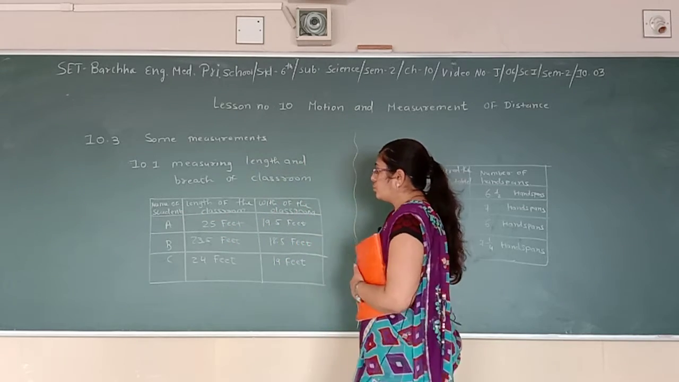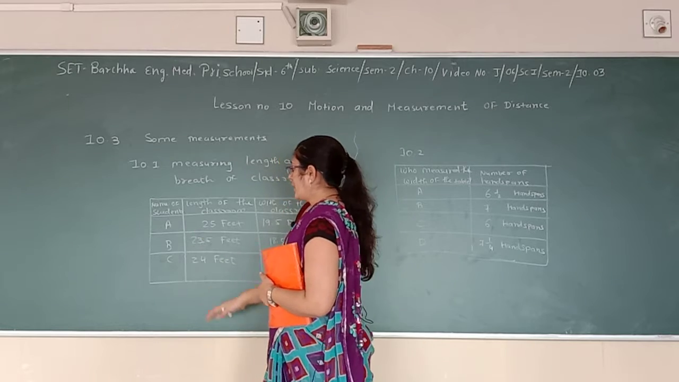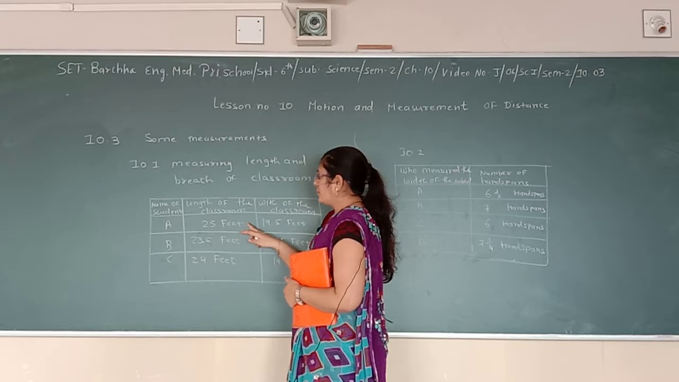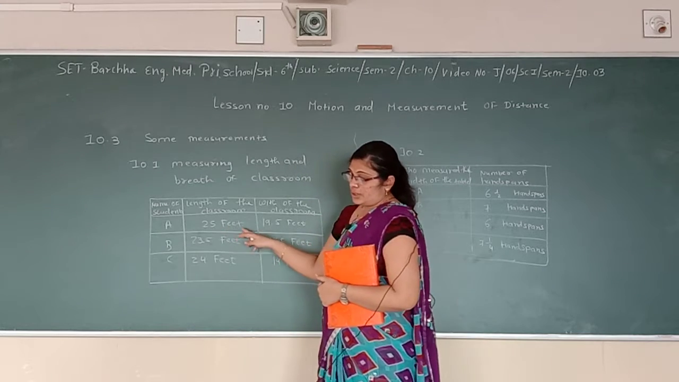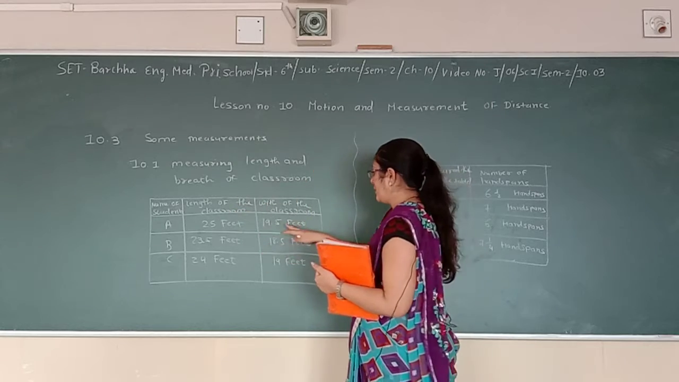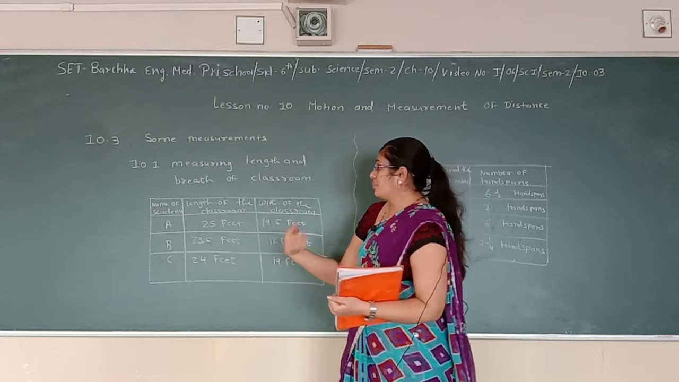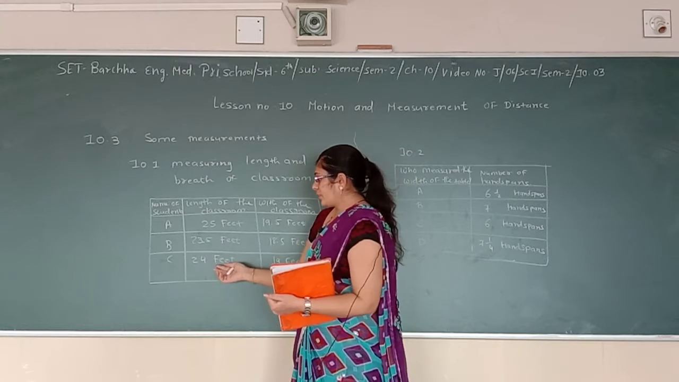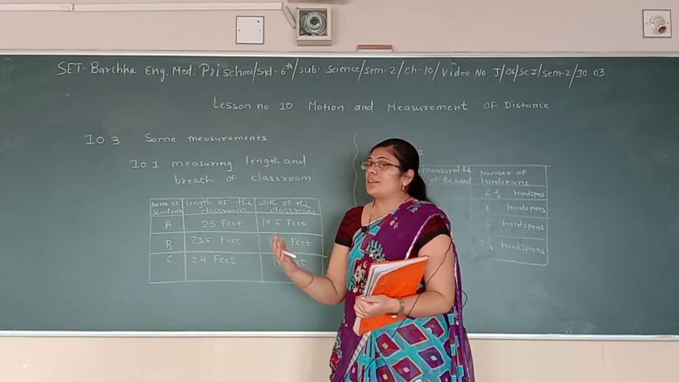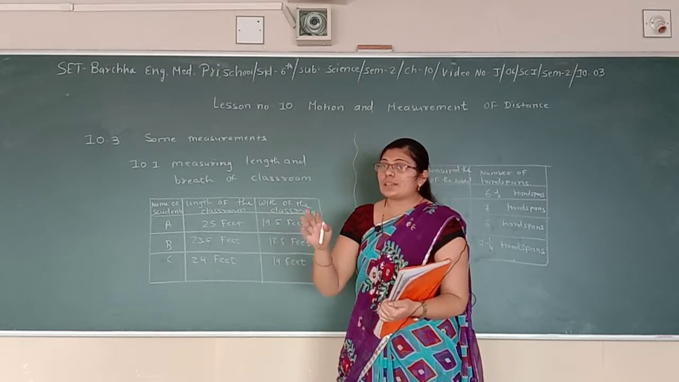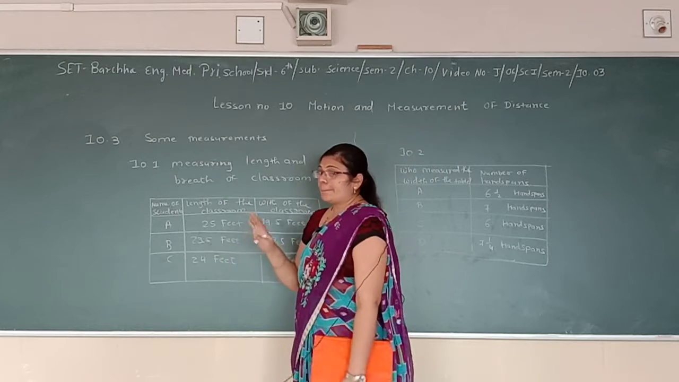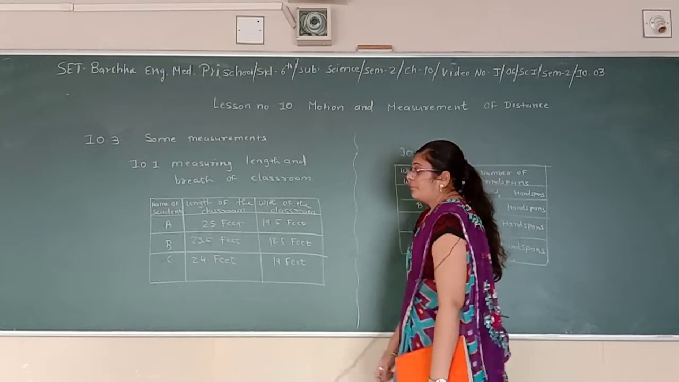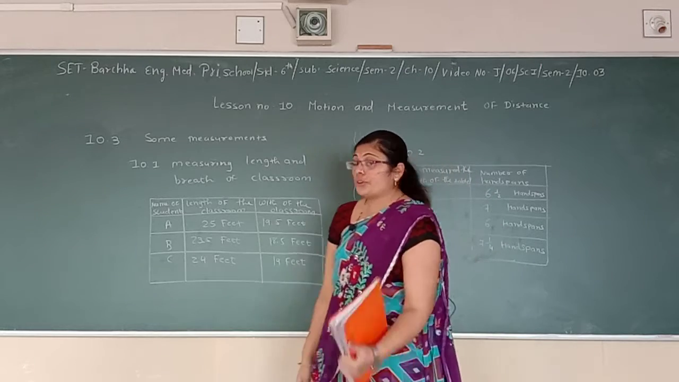Suppose that I have taken three students A, B and C. A's foot is a little bit big, so he says that, madam, the classroom's length is 25 feet and breadth is 19.5 feet. Student B says it is 23.5 and breadth is 18.5. Similarly, C was asked to measure the classroom with the foot. So what will be the measurement? 24 feet of length and 19 feet breadth.